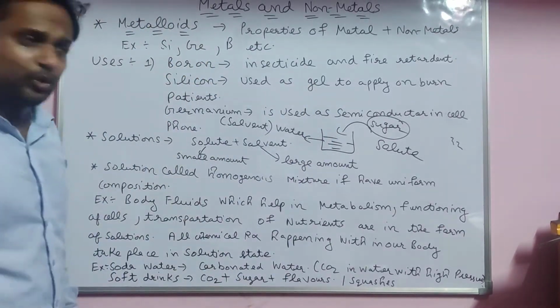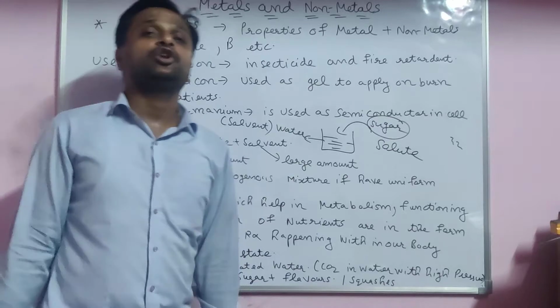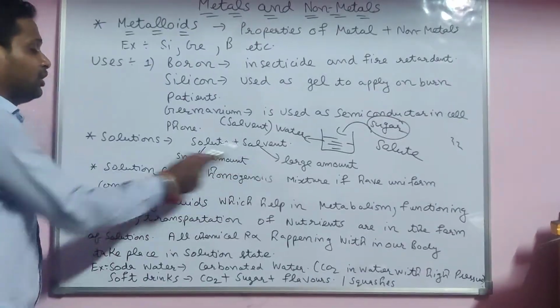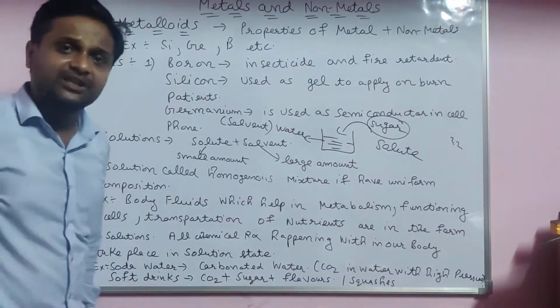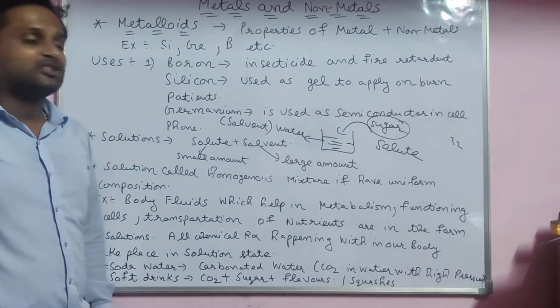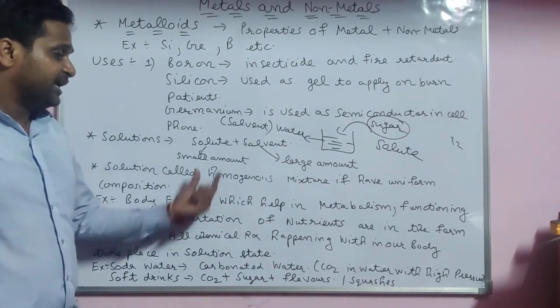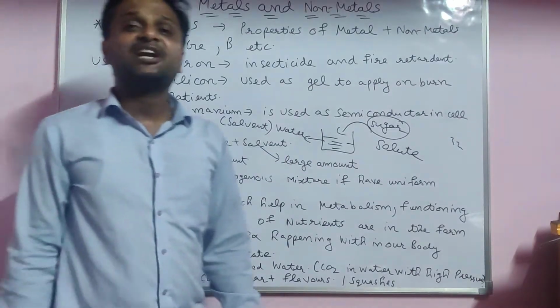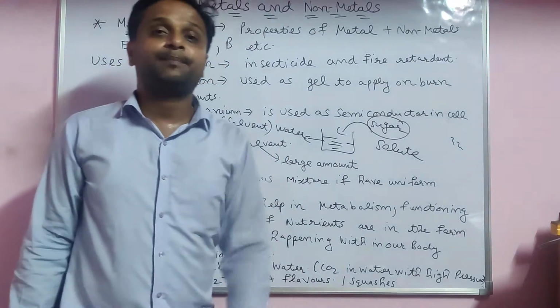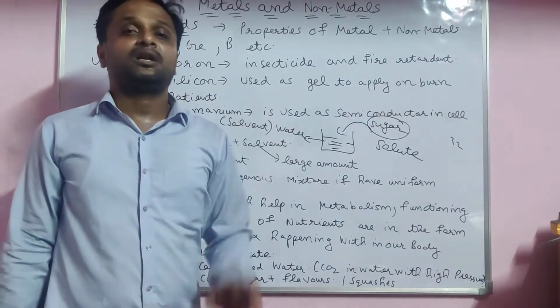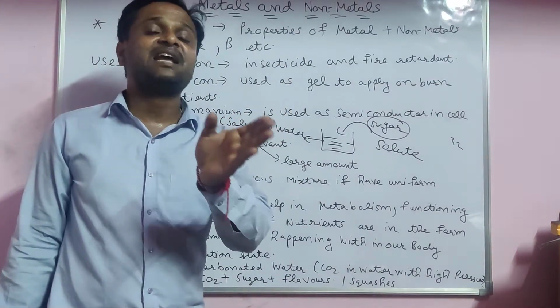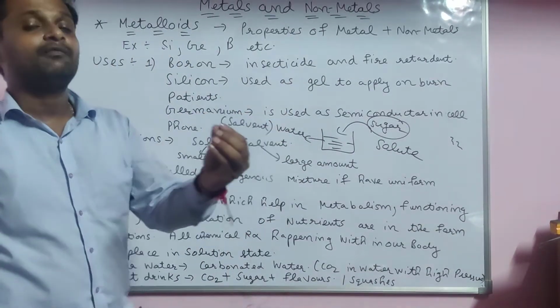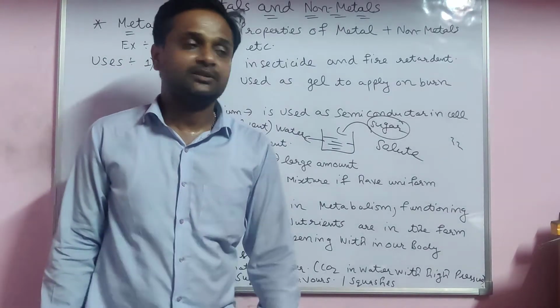Yes, students, solute plus solvent together is called a solution. In this, the solute is in small amount and the solvent in large amount. Another example: sugar in water. If instead water were in small amount and sugar in large amount, sugar would act as the solvent and water as the solute. Keep this in mind.